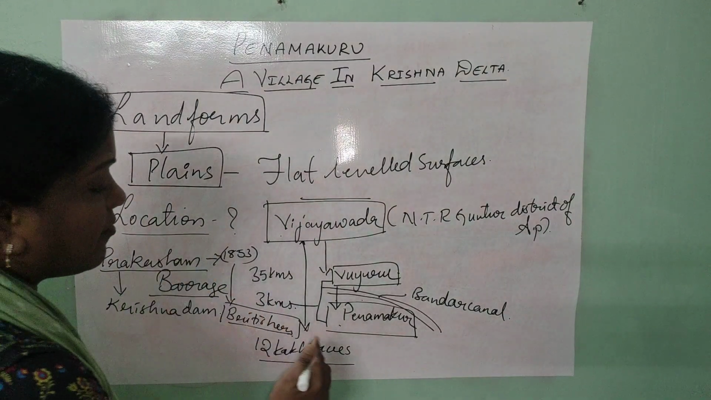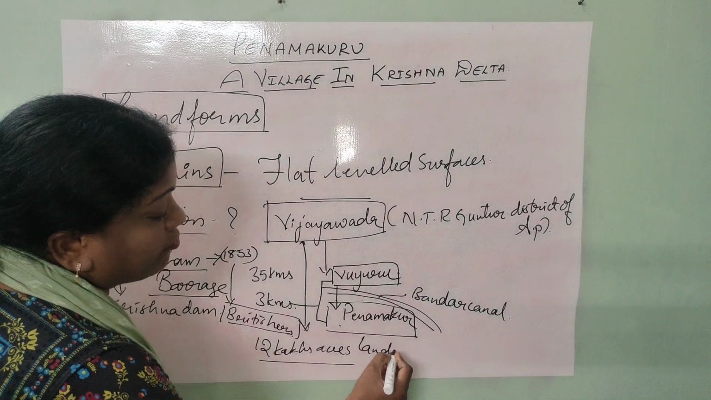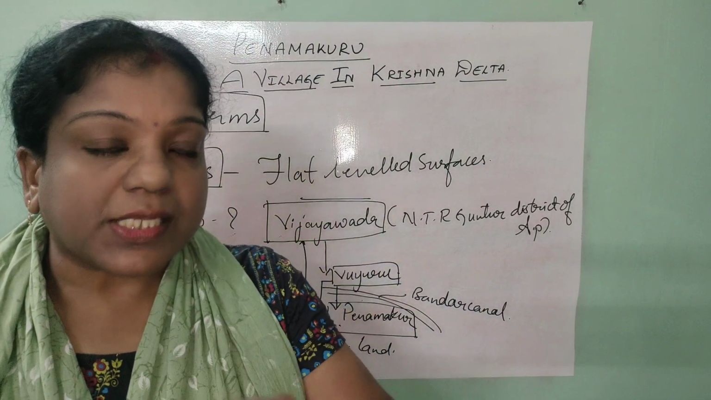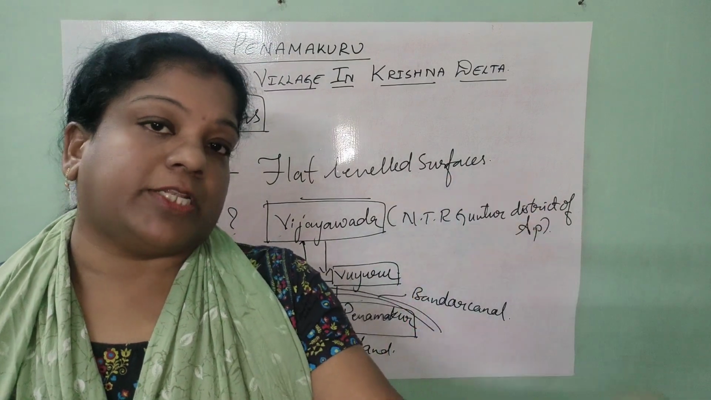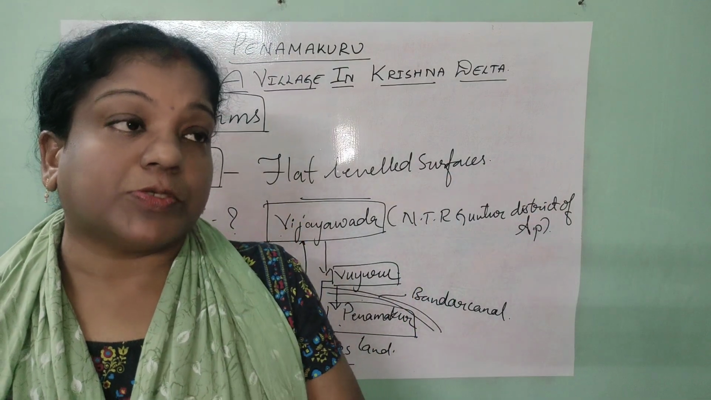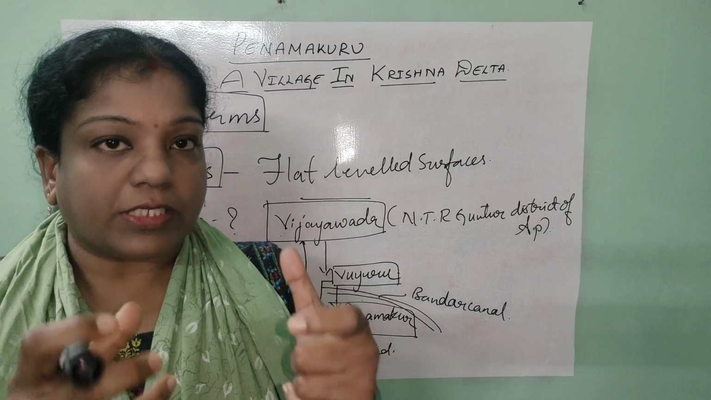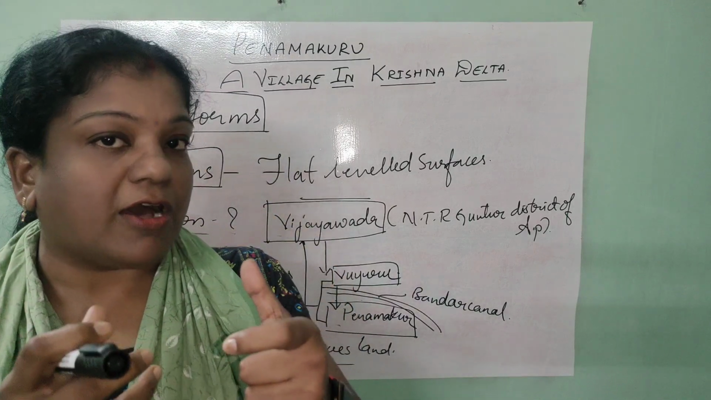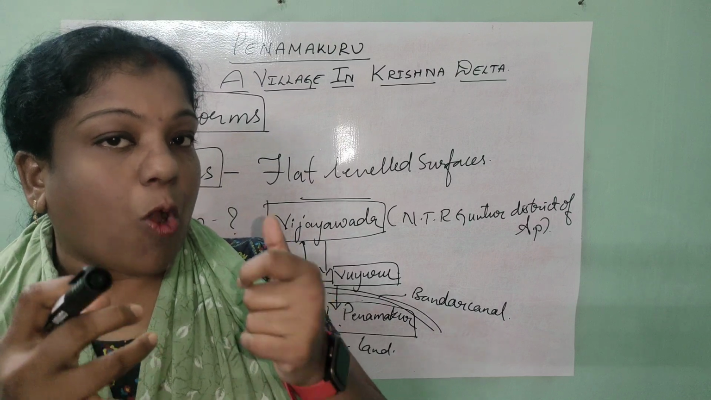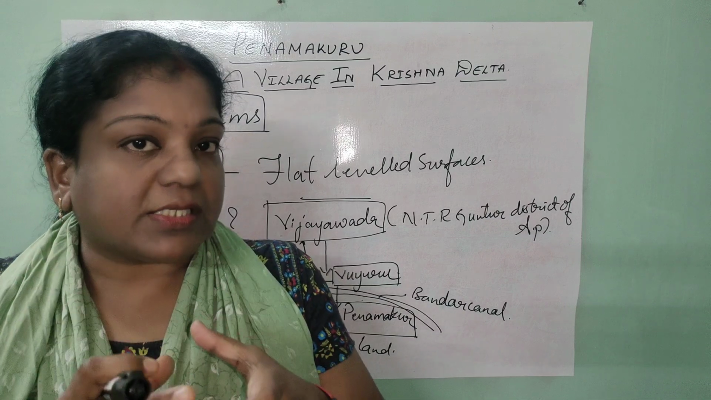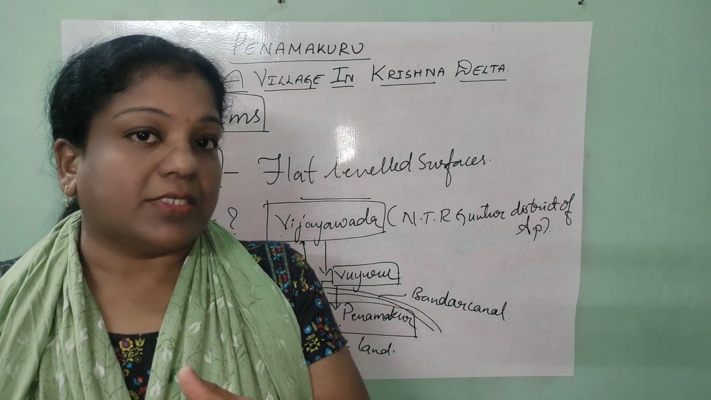12 lakh acres of land got irrigated. Even in the previous video we discussed what we mean by irrigation: supply of water to the fields. So how did they make this possible? 12 lakh acres of land in Penamakuru got irrigated because they gave the foundation of diverting the water of the Krishna Dam reservoir to a larger extent to the man-made canals.